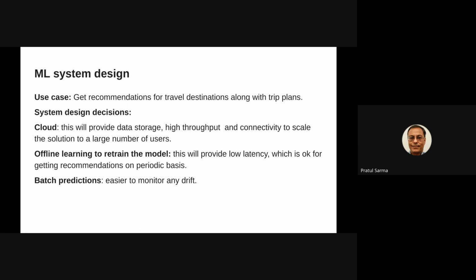So as part of system design, we'll be using the cloud. This will provide data storage, high throughput, and connectivity to scale the solution to a large number of users. It will use offline learning to retrain the model. This will provide low latency, which is okay for this kind of system to get recommendations on a periodic basis. And it will use batch prediction to easily monitor any drift.